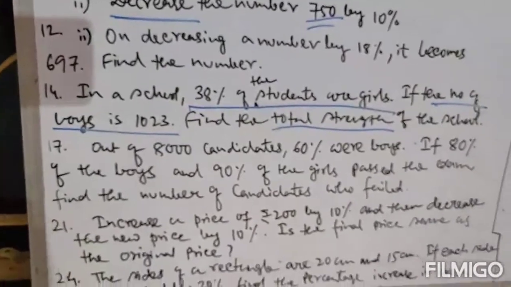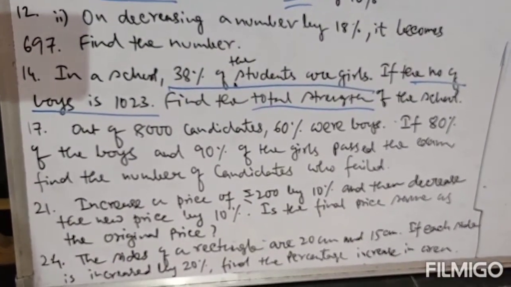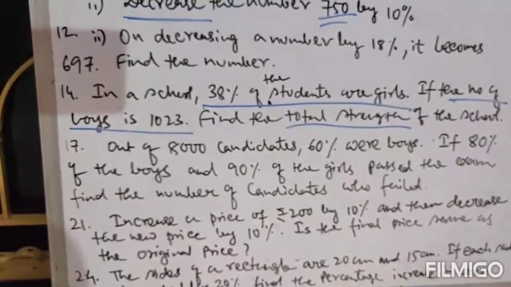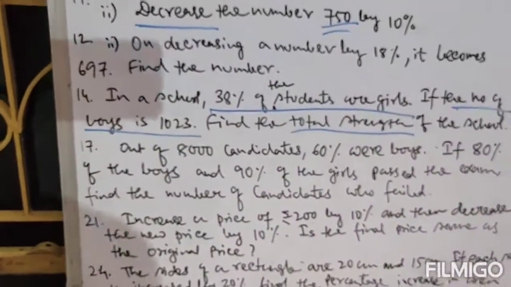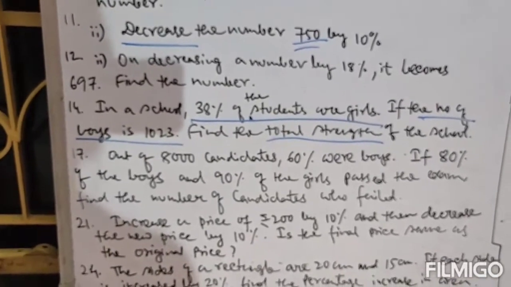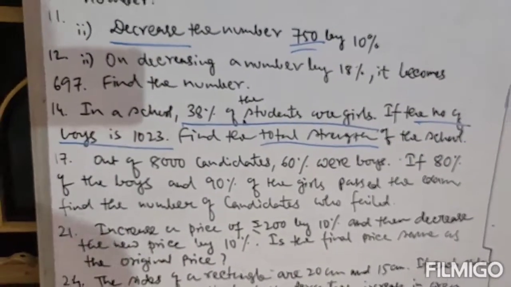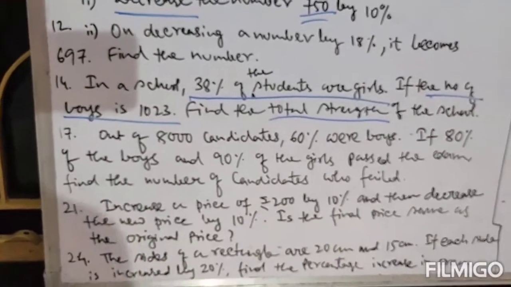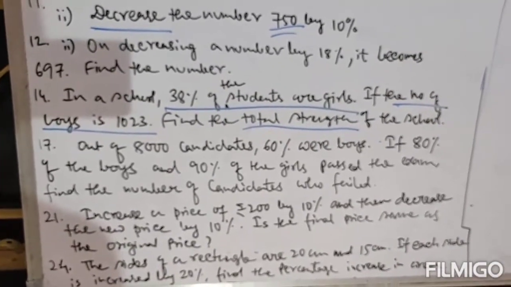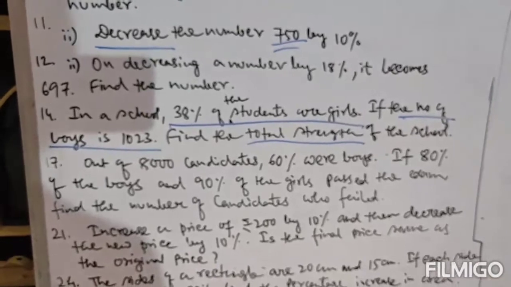Question number 17. Just read the question. It says, out of 8,000 candidates, 60% were boys. If 80% of the boys and 90% of the girls passed the exam, find the number of candidates who failed. Out of 8,000 candidates, that means total candidates is 8,000, 60% were boys. Therefore, we will first estimate the number of boys.